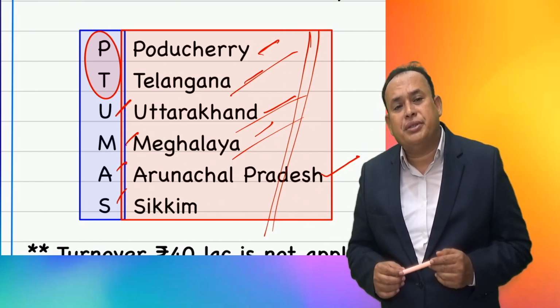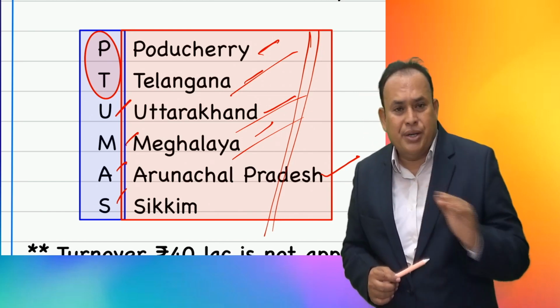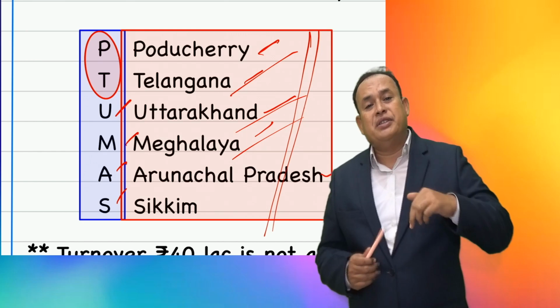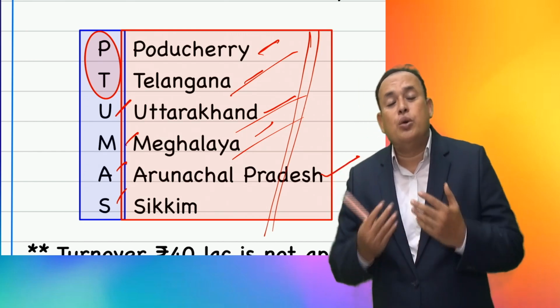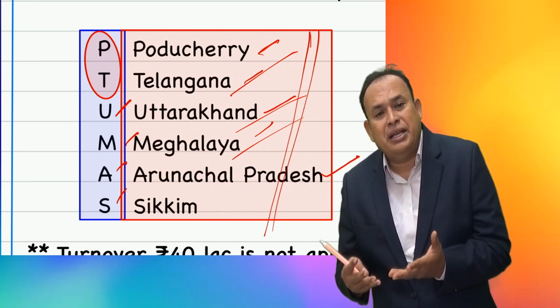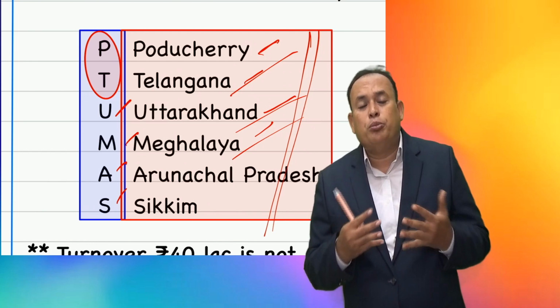Sir, what about other than MMNT, other than PT UMAS? I am not only a supplier of goods but also a supplier of services. That means I am supplying goods and services both sir. Goods I am supplying and also have a service center sir. Service also supplying sir. So both I am supplying sir.